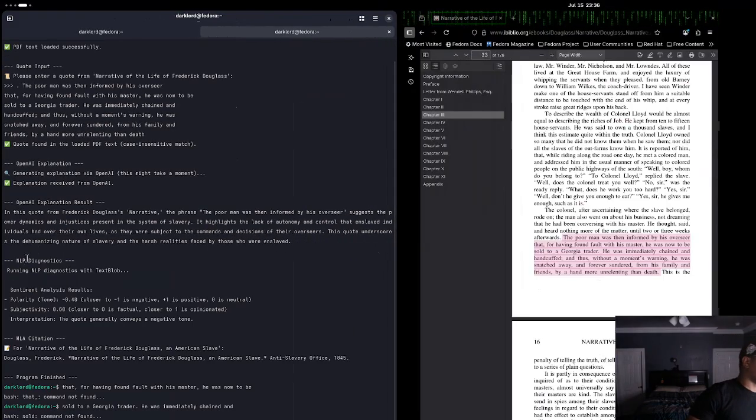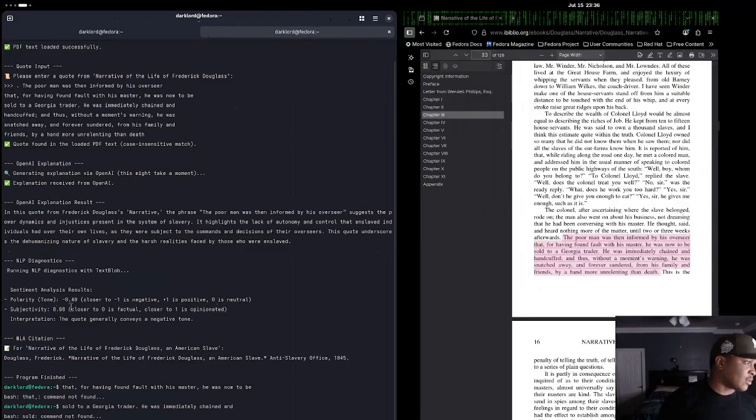So then we go to the NLP diagnostics, which is, like I said before, just the sentiment analysis pretty much, just giving more context. And what that's doing here, it's giving us a number, polarity, which is tone, right? I also hard-coded what these values would be based on a library that I imported at the top of the program.